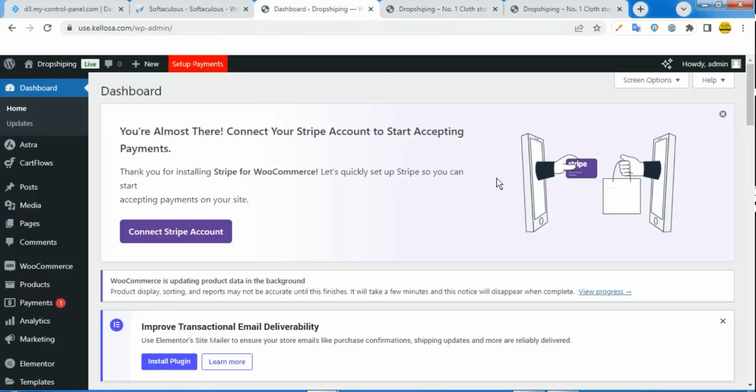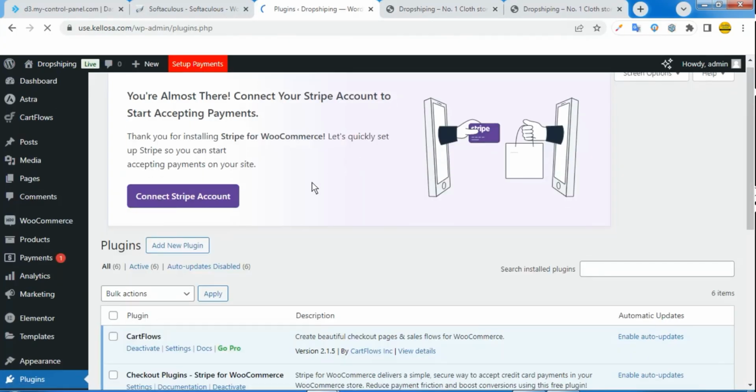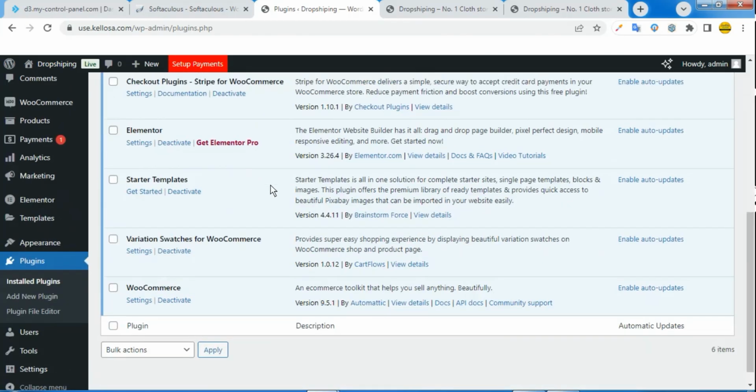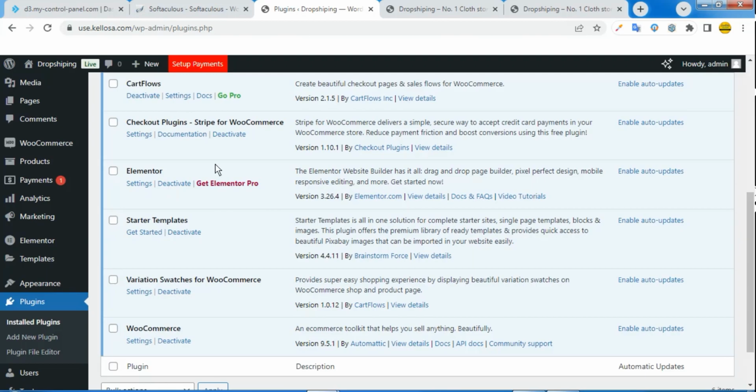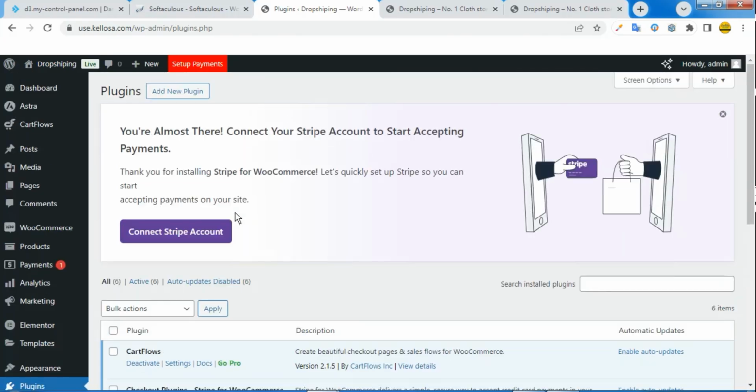The first thing that you should note is that when you were installing the website, if you go back to plugin right here, install plugin, this same tool that we use has actually installed every plugin which you are going to be needing for this website. If you notice, the last time when we were installing some plugin, we installed just two plugins, which is Elementor and Starter Templates. So when you are installing the website, it has actually installed WooCommerce for you, installed variations for you, checkout, chat flow, and the likes. So for others which we are going to be needing, we'll walk through them one after the other.